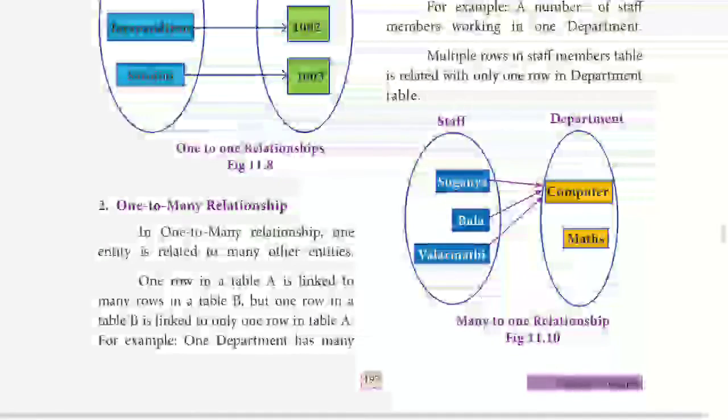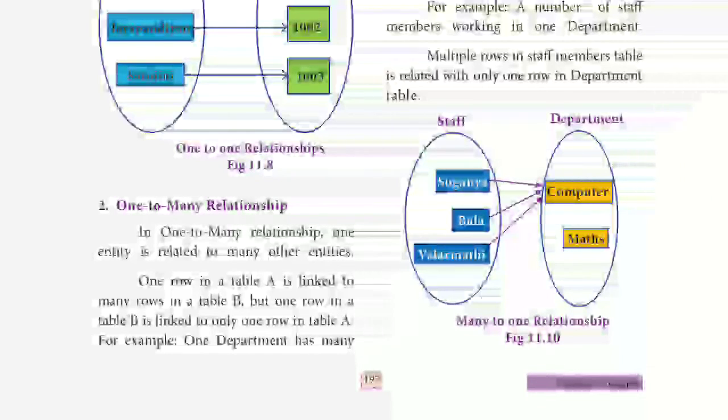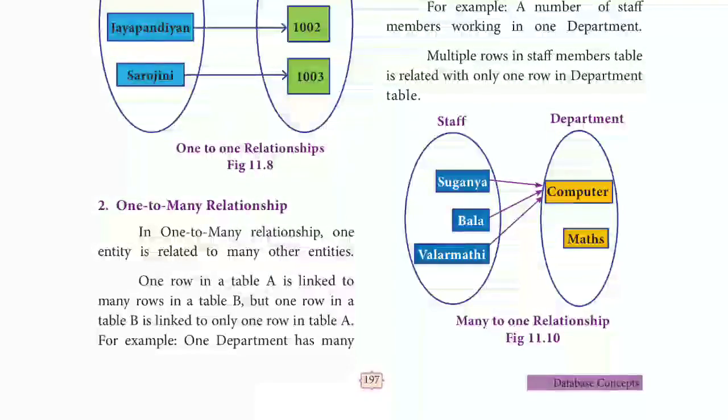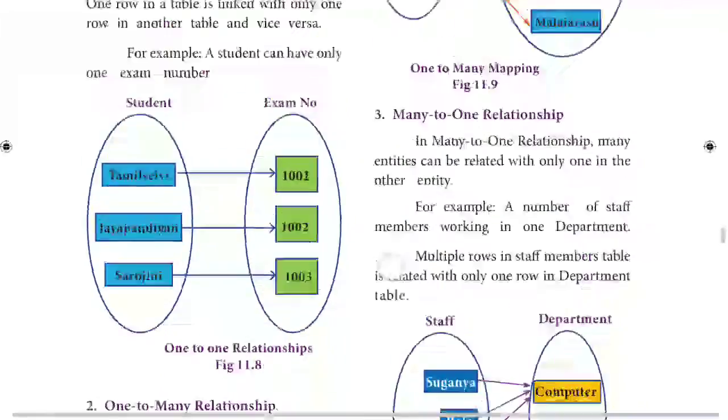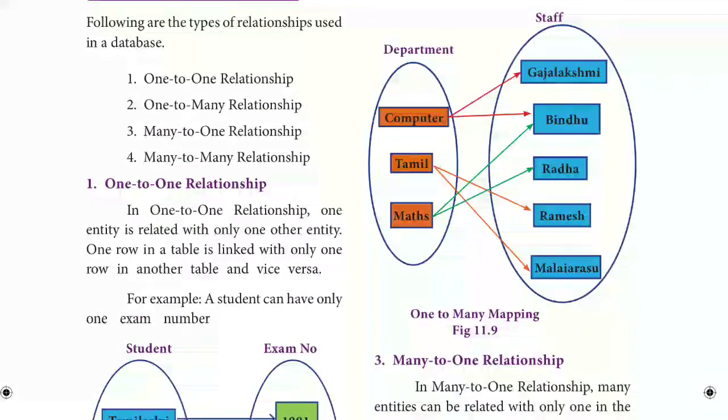Next is the one to many relationship. In a one to many relationship, one entity is linked to many entities. Here you can see that Computer can be related to two staffs, Tamil can be related to two staffs, and Maths can be related to two staffs. These subjects are related to many staffs, so it is known as one to many.